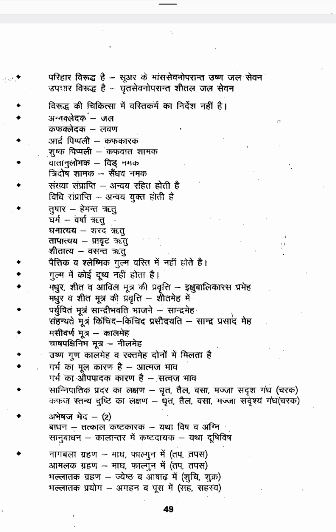Then Apathya, it is of two types: Badhana and Sanubandha. Badhana means Alpakala Apathya. Maybe for 2 or 3 months you are taking Apathya Ahara, and because of that you are getting a disorder that is called Badhana. Tatkala Kashtakaraka: it will create deformities and disabilities for that time period.